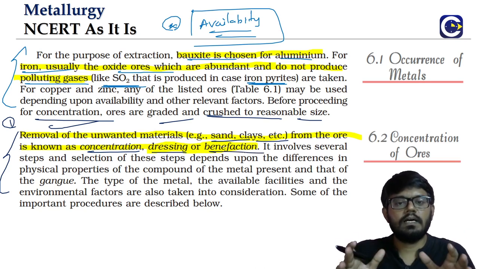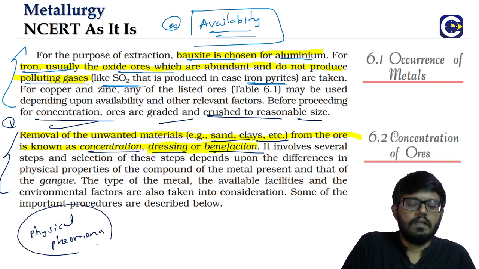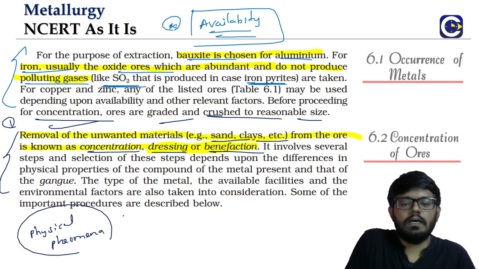So what is the process involved in this? It will be involving majorly physical phenomena. So we'll have steps like gravity separation. This is one method.